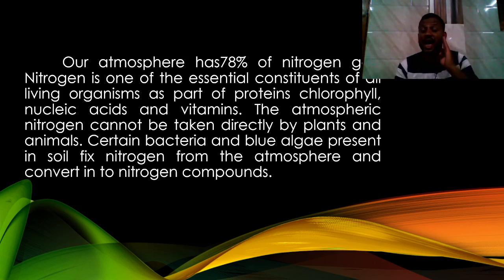Certain bacteria and blue-green algae present in the atmosphere or in the soil fix the nitrogen from the atmosphere and convert it into nitrogenous compounds. The nitrogenous compounds are used by the plants as well as living beings. I hope you will understand the nitrogen cycle. It is very simple.